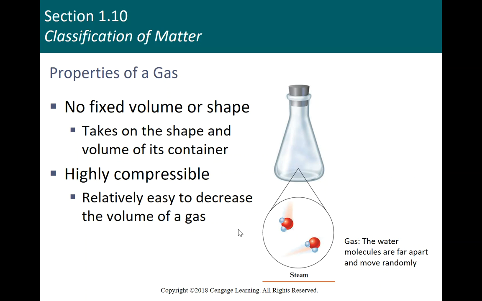A gas, on the other hand, has no fixed volume or shape. It will take on the shape and the volume of its container. So in this particular case, if we put 10 molecules of gaseous water in this flask, those 10 molecules would occupy the whole flask. Would it have a high pressure? No. But they would try to occupy the whole flask. If I put 100 molecules in there, same thing, it would try to occupy the whole flask. So it's going to take on the shape and the volume of that container. Gases are highly compressible. There are very large spaces in between those gases, and so we're able to decrease the volume of those gases very easily.